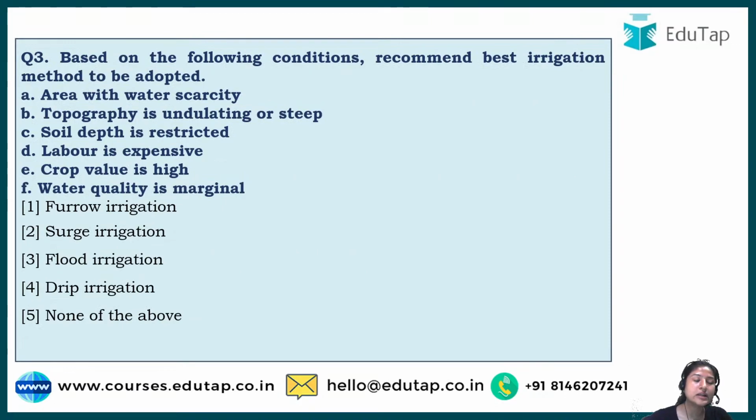Now next, let's come to question number 3, which says, based on the following conditions, recommend the best irrigation method to be adopted. So you are given a condition and you have to make a suitable irrigation plan for this particular type. So answer it.